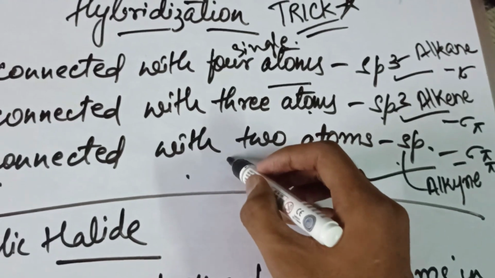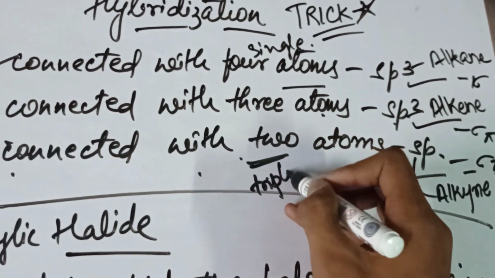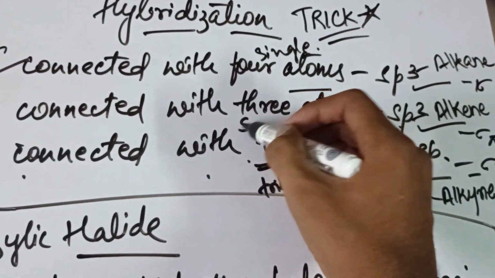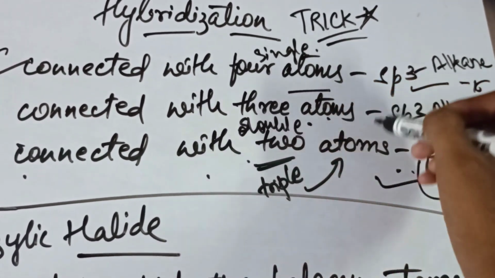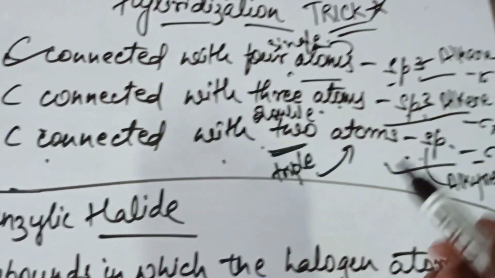So where we have a triple bond, we have sp, when we have a double bond, we have sp2, and when we have a single bond we have sp3.